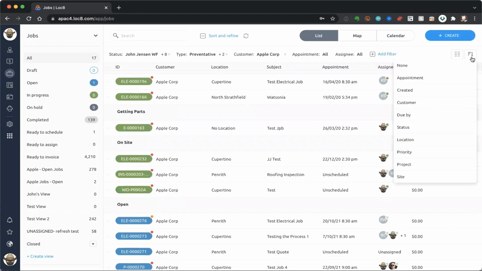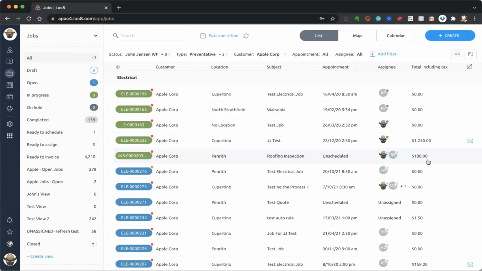So hopefully what you're taking away from that sort button is that it makes looking at jobs just that little bit easier. And we've got a whole bunch of additional options here to give you a better handle on what type of jobs you're dealing with. And hopefully it makes the world seem a little less daunting, a little less confusing.